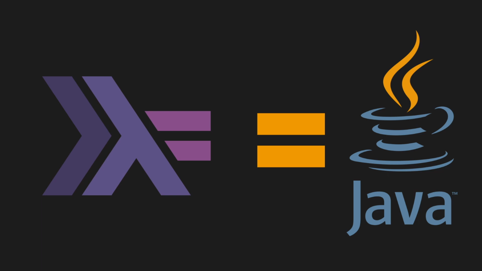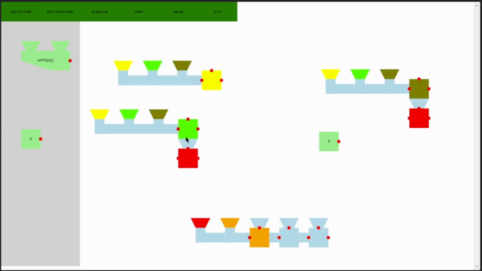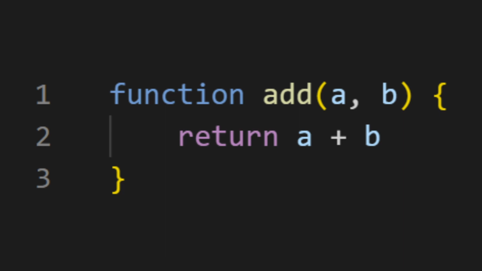In this video, I'm going to show you why functional programming languages can do anything normal programming languages can. To do this, we'll use Turing Machines, the Lambda Calculus, and this tool that I'm developing to help visualize these things.